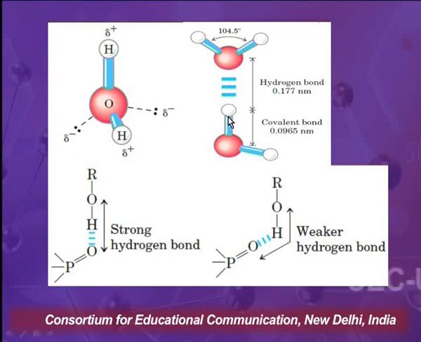That is, the hydrogen bond between two water molecules will be strong. Similarly, the hydrogen bond between an alcohol and a phosphate group, say in triglycerides, will also be strong, because the oxygen, hydrogen and oxygen are linear. But if the arrangement was not linear, if it was bent, then the hydrogen bond will be weak.